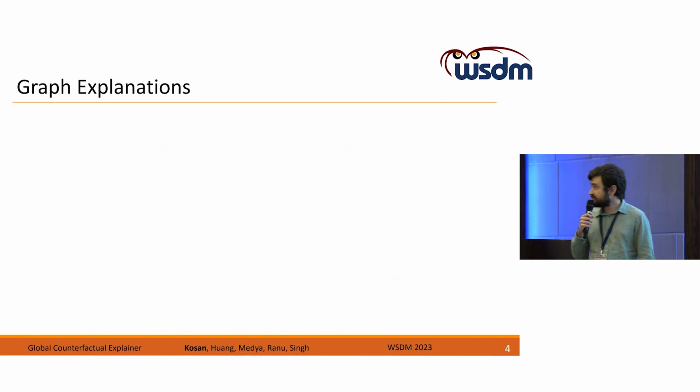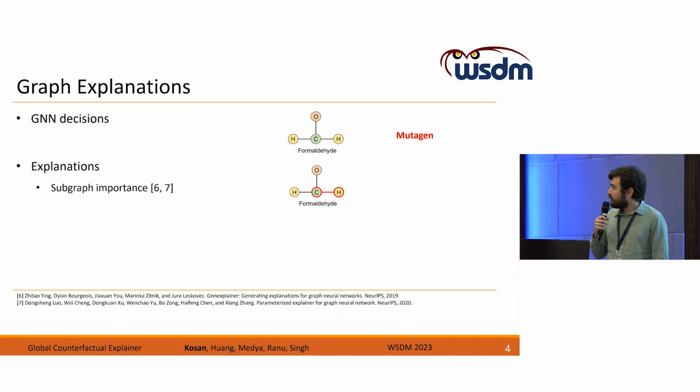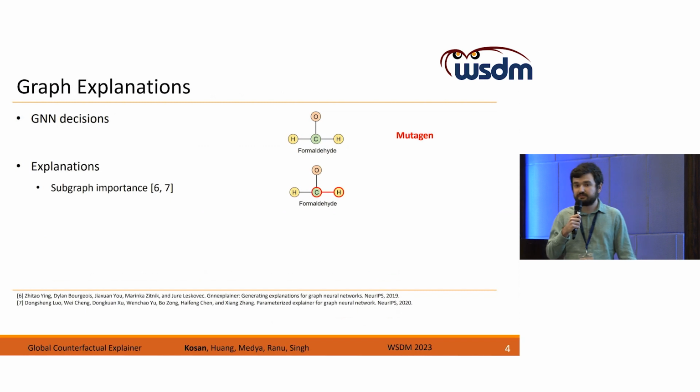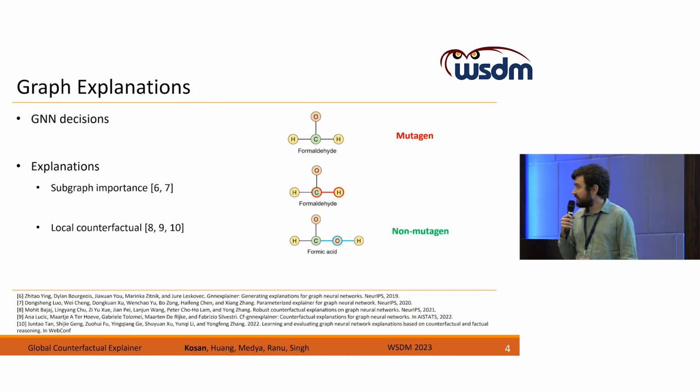As for graph explanations, the idea is similar. We have a graph neural network that decides the formaldehyde molecule is a mutagenic molecule, in other words, an undesired molecule. Now we need to understand the reasons. One way is to check which subgraph is actually relevant to this prediction. Here we can have the carbon-hydrogen bond as the reason. Another way, similar to the mortgage application example, is to find a local counterfactual of the formaldehyde molecule. If we remove the hydrogen bond and add a hydroxyl bond, then we will have a local counterfactual, formic acid, which is a non-mutagenic molecule.